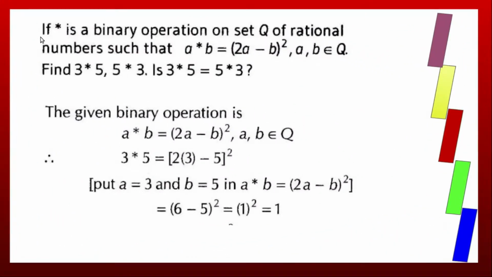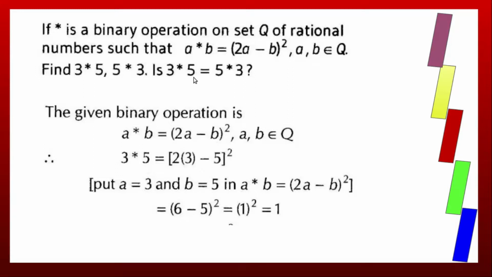Now next problem. If star is a binary operation on the set Q of rational numbers such that A star B equals 2A minus B whole square, A, B belong to Q. Find 3 star 5 and 5 star 3.